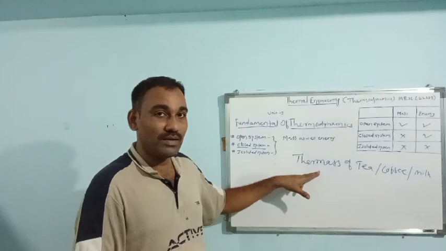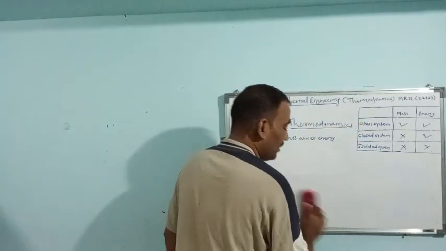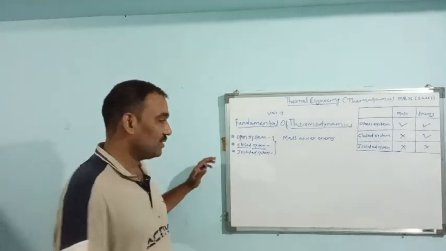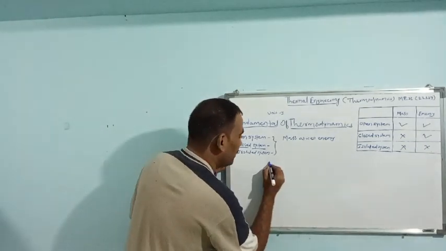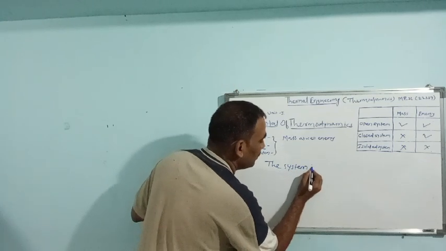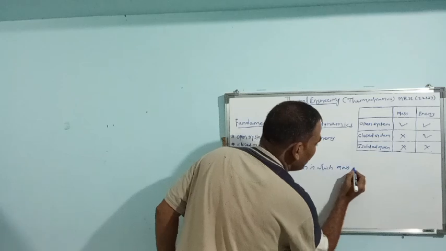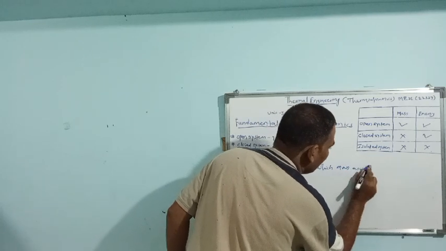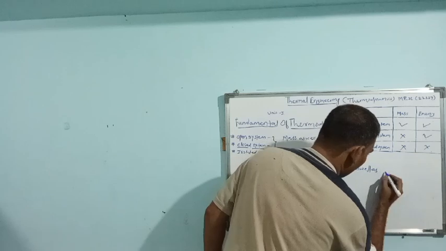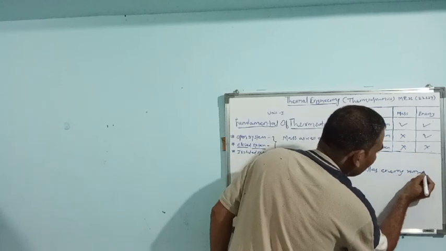Why this is the example of isolated system, I will explain here. Before that, let us define what is isolated system. Isolated system is nothing but the system in which mass as well as energy remains constant.